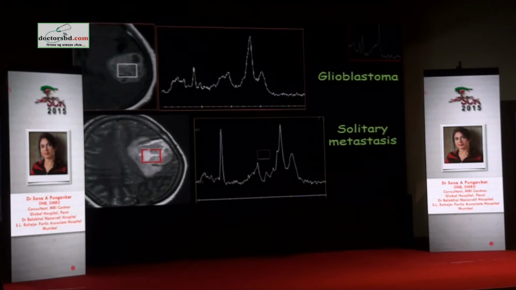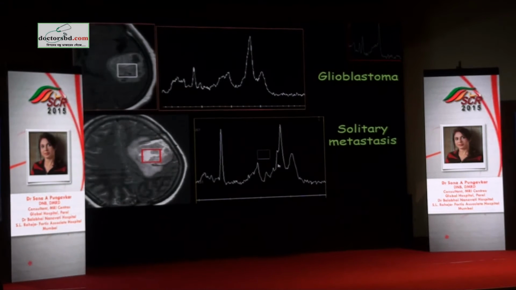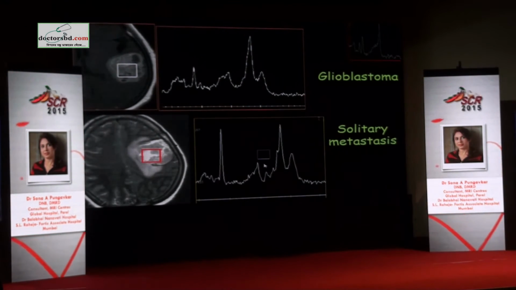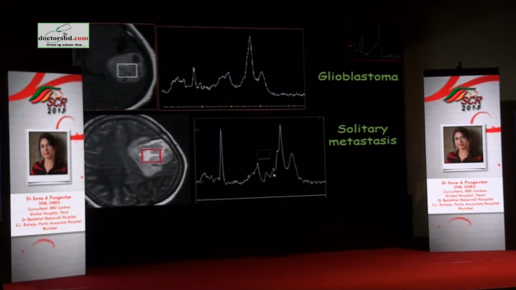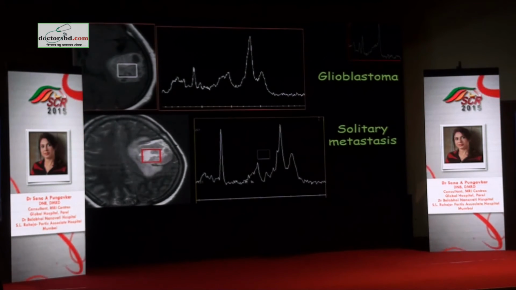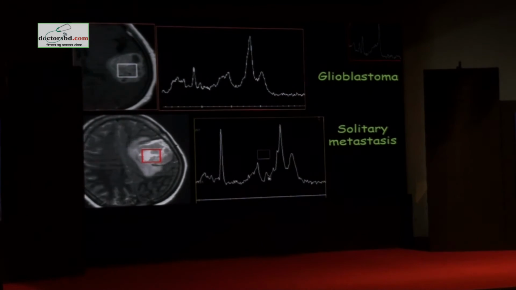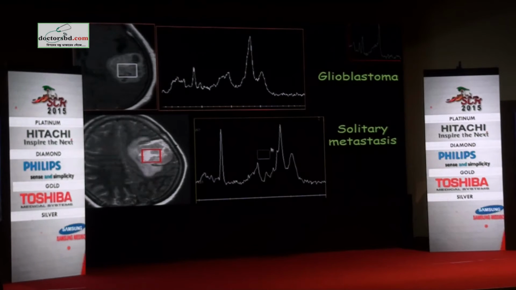So when I put the voxel right in the center, what I have is tall lipid lactate, which is fine, that there is some amount of necrosis. This is what I wanted to show you. These are also lipid peaks. That means lipid comes at many places and it will overlap with many other peaks and you will not make out because they're in small amount. But these are the ones which predominate.